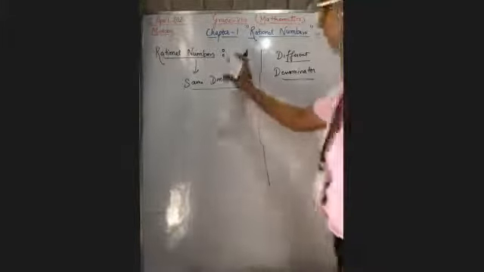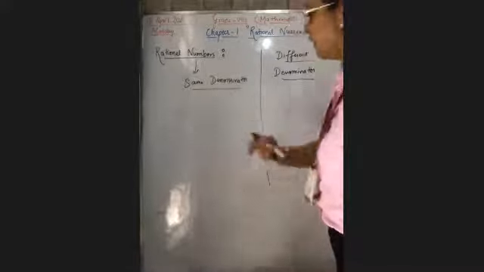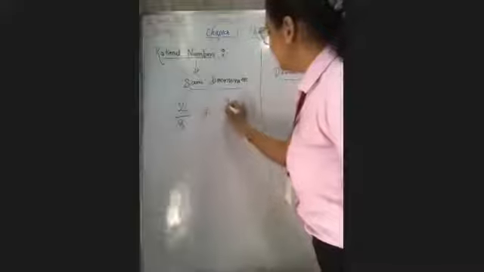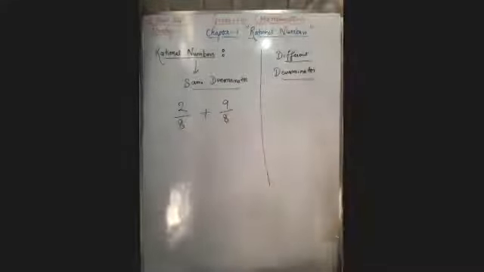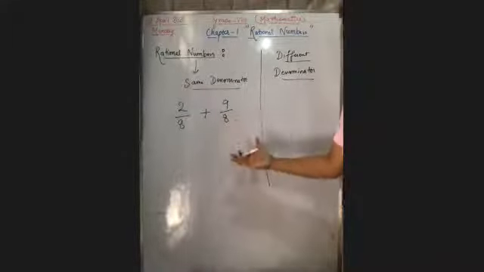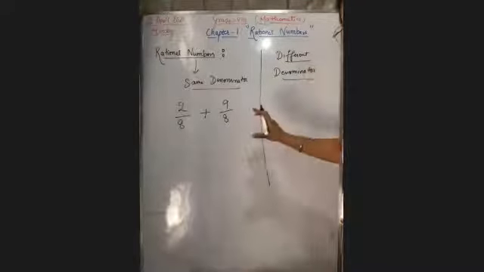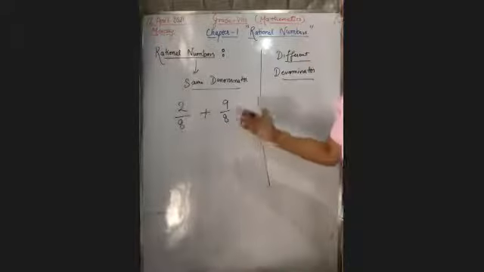Right? Now, rational numbers with the same denominator. Suppose 2/8 and 9/8. This is a question given to you. A very basic question. Okay? These kinds of questions will definitely come in the exam. Addition of the two rational numbers.